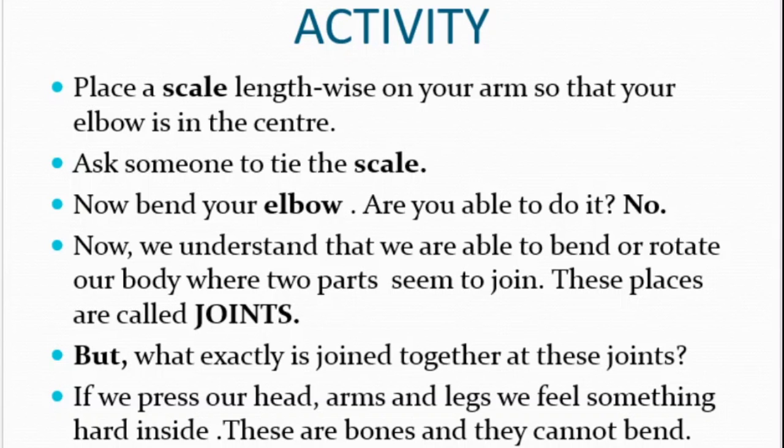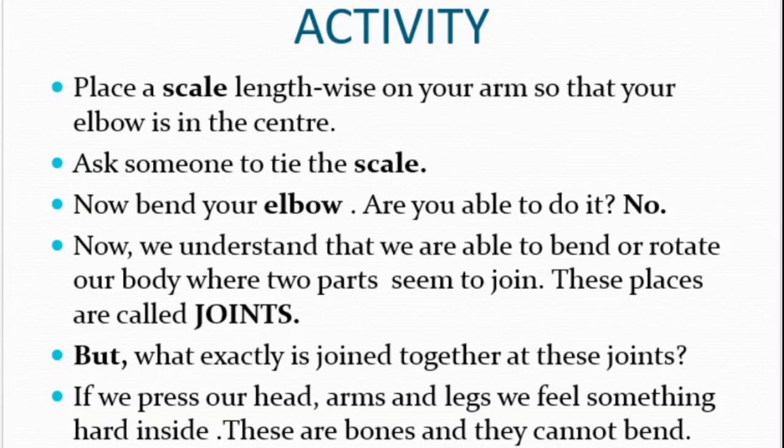Let's perform an activity. Place a scale lengthwise on your arm so that your elbow is in the center. Ask someone to tie the scale. Now bend your elbow. Are you able to do it? No. Now we understand that we are able to bend or rotate our body where two parts seem to join. These places are called joints.